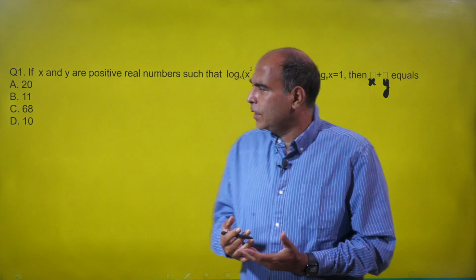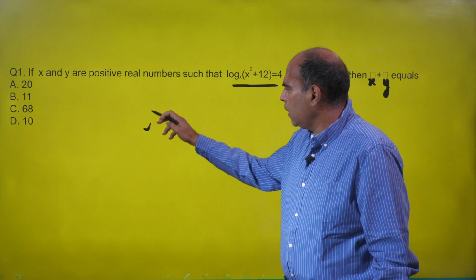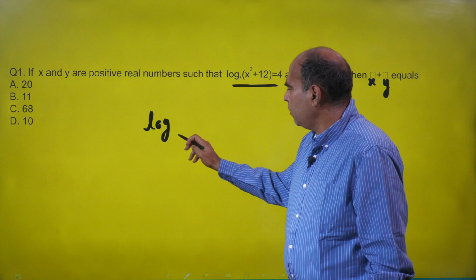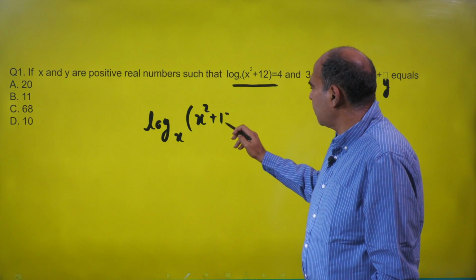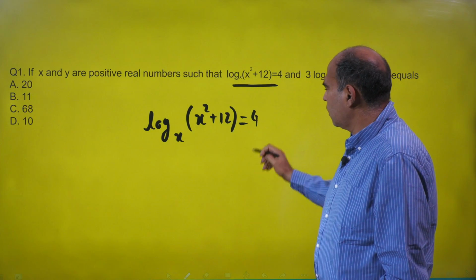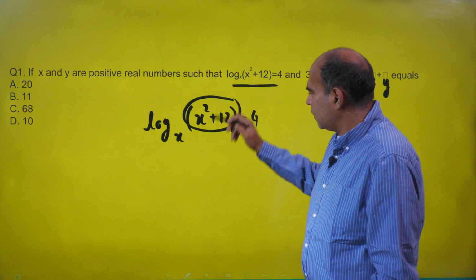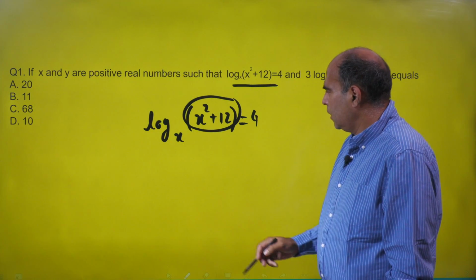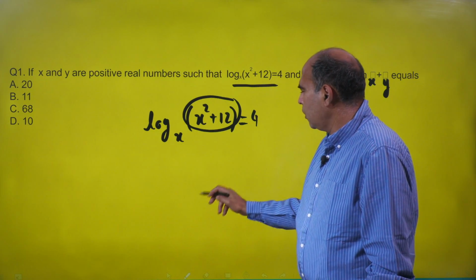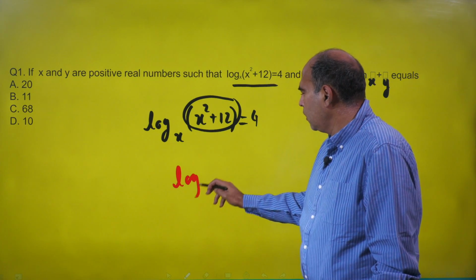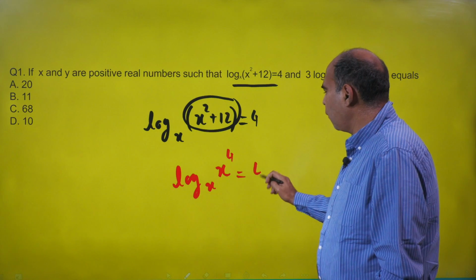So if I obey the instruction from this part of the question, when it tells me that log of (x square plus 12) to the base x is equal to 4, it essentially tells me that the value of this bracket will be equal to x raised to 4, because only if you have log of x raised to 4 to the base x do you get a value of 4 on this side.